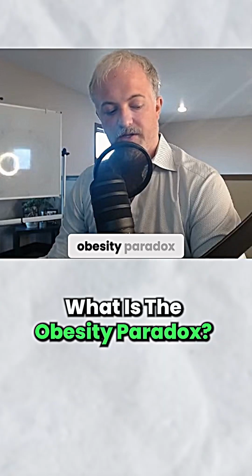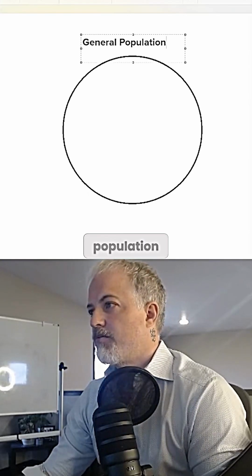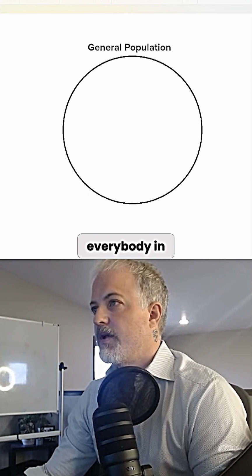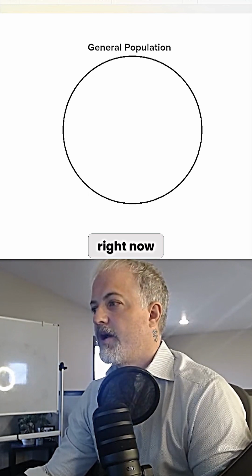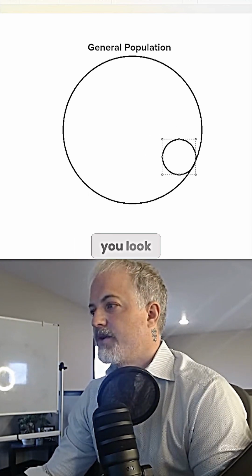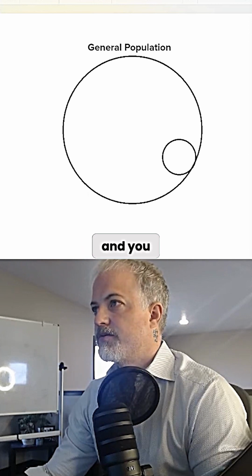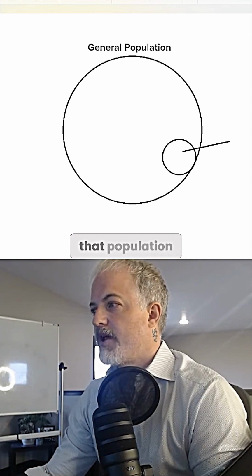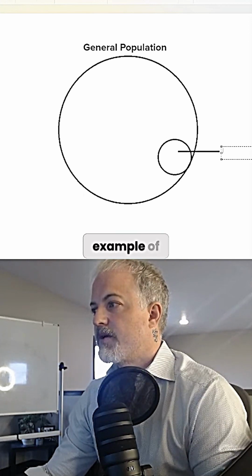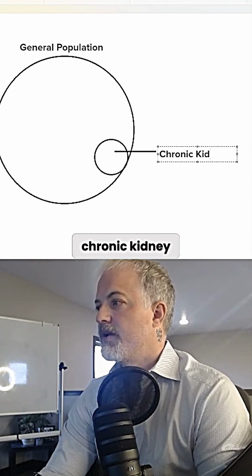Can you explain the obesity paradox? Let's take the general population. This is everybody in existence on planet Earth right now. The obesity paradox says that when you look at the general population and you take out a specific segment of that population, we'll use the example of chronic kidney disease.